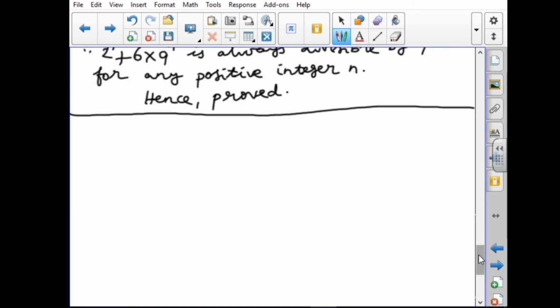The next problem, the 9th one. Find the remainder when 2 power 81 is divided by 17. It is very simple, but the given number is 2 power 81. 2 power 81 is divided by 17. What is the remainder? We have to find out.